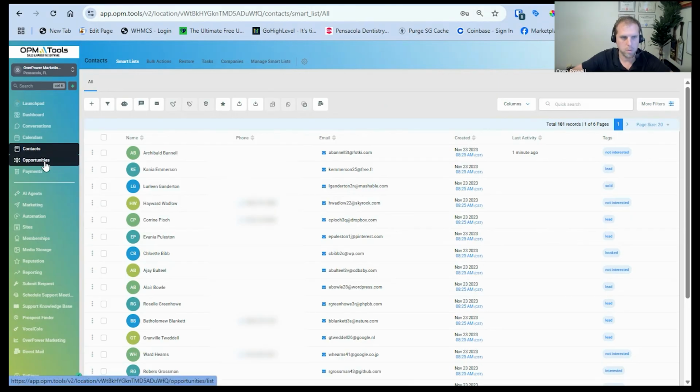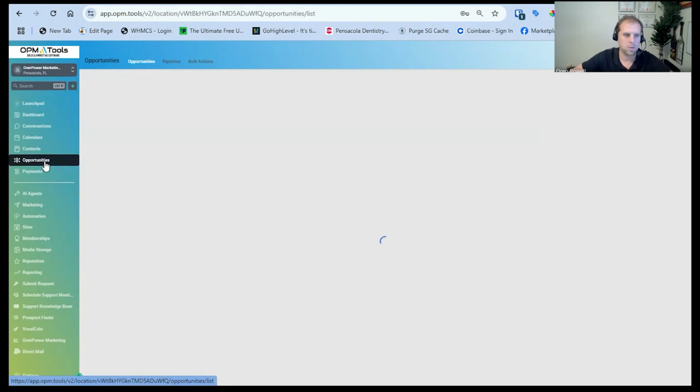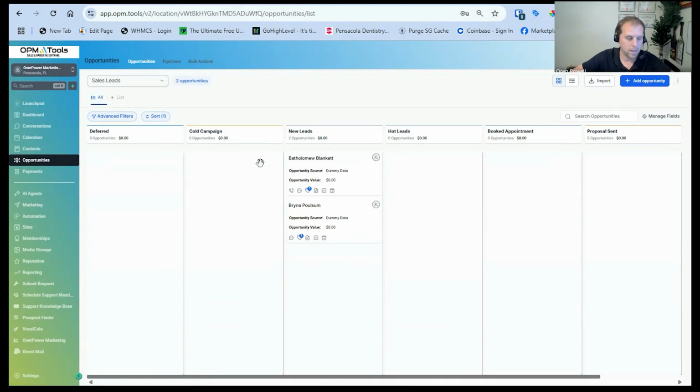The other section we'll be going over today is the opportunity tab. I like to think of it as almost like a Trello board, if you've ever worked with that. HubSpot has something very similar as well, where you're able to keep track of all your different sales leads and sales pipelines that you're going on, and making sure nothing falls through the cracks. This is very nice because you could customize it to whatever works best for your business.